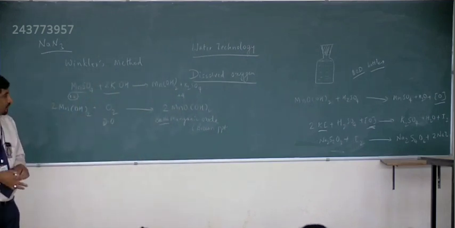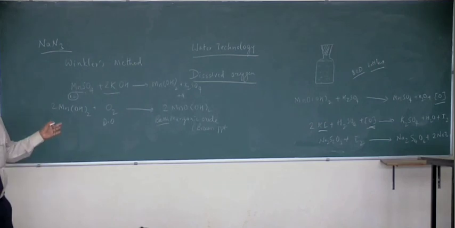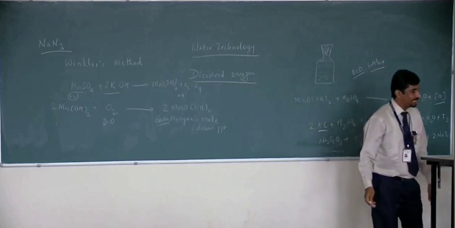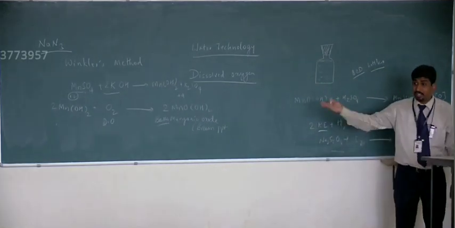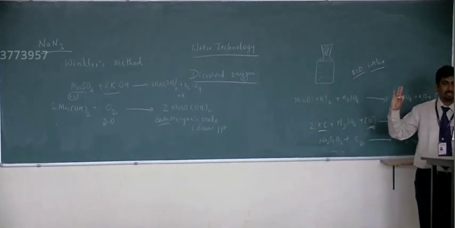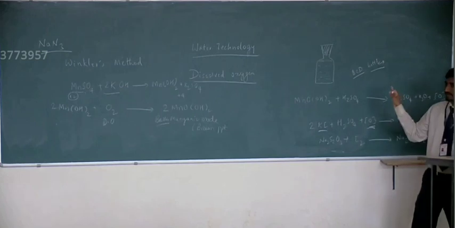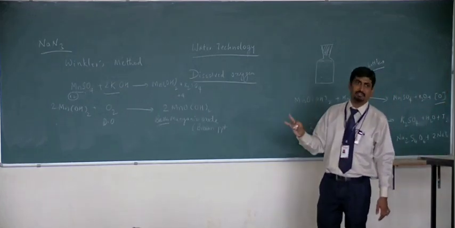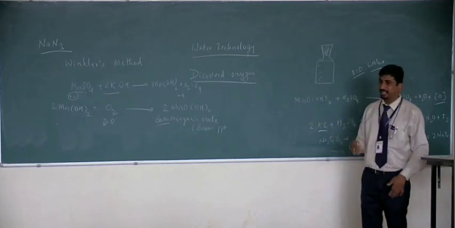Finally, that sodium azide can be removed. Excess sodium azide reacts with sulfuric acid forming ammonia and sodium sulfate. So ammonia and sodium sulfate will not interfere with our experiment. They will come out.